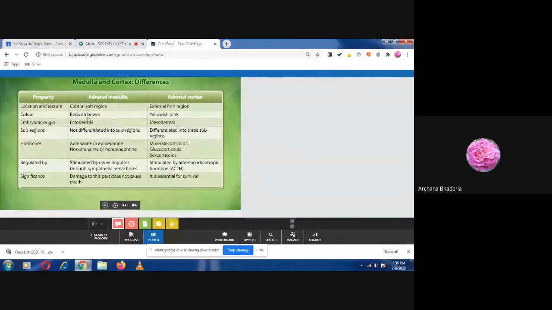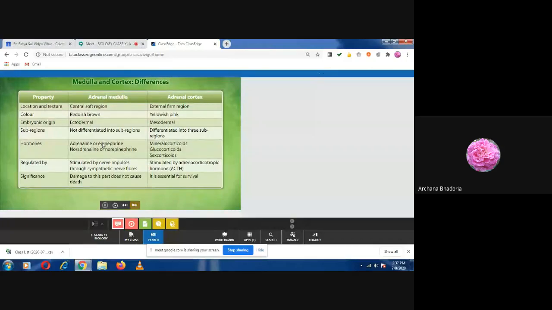Okay, and this medulla part is made up of ectoderm, but the cortex part is made up of mesoderm. So when you talk about the embryonic origin, out of those three germ layers, medulla is formed from the ectoderm, and the cortex is formed from the mesoderm. So we call it ectodermal in origin and mesodermal in origin.